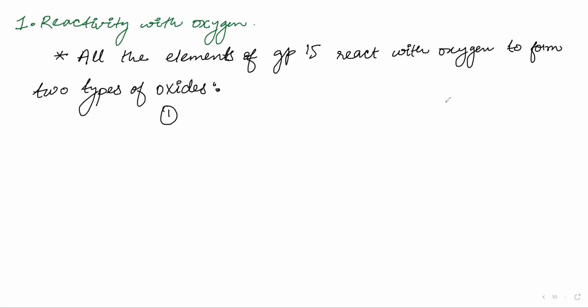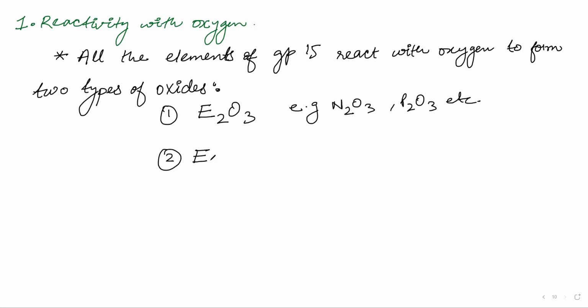So the first type of oxide that it forms is E2O3. For example, N2O3, P2O3, etc. And secondly, they form E2O5. For example, N2O5, P2O5, etc. So these are the two types of oxide that are formed by the group 15 elements.